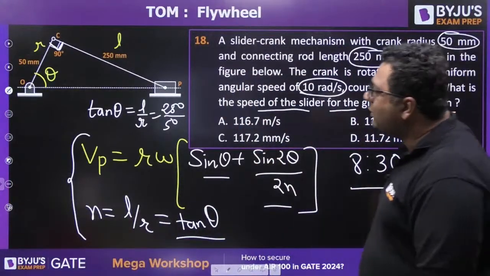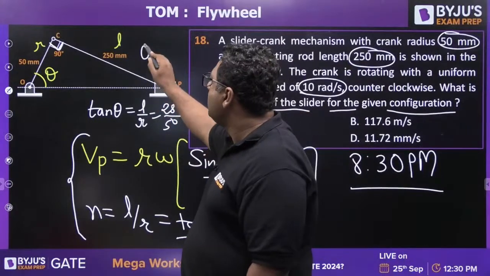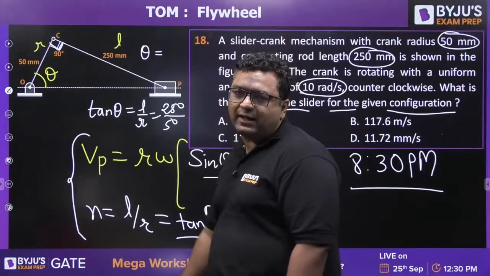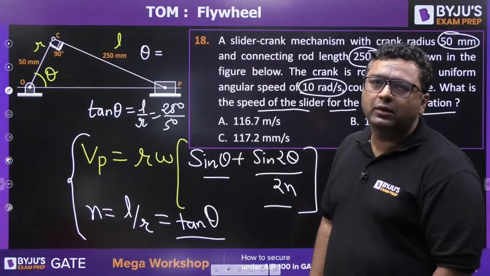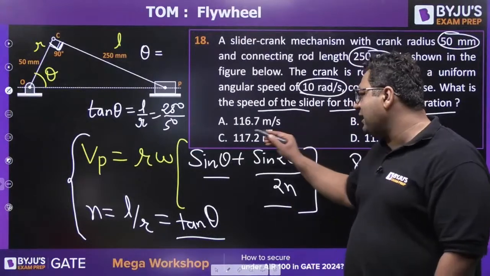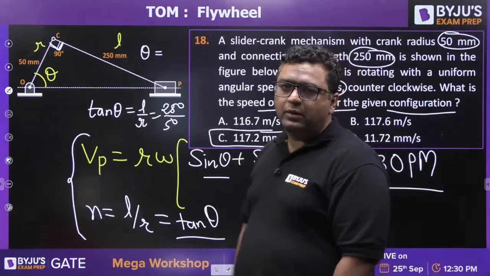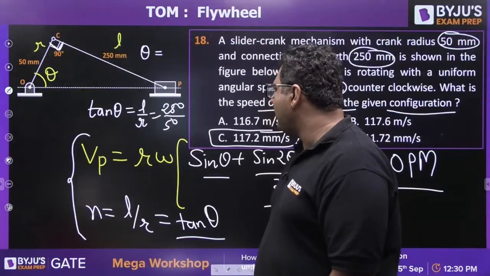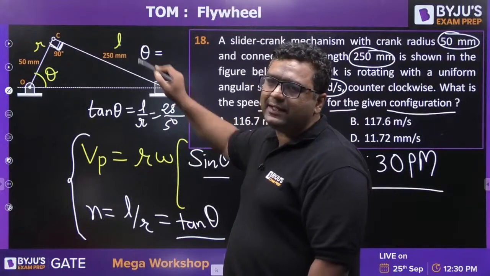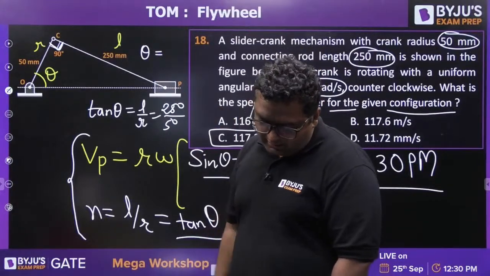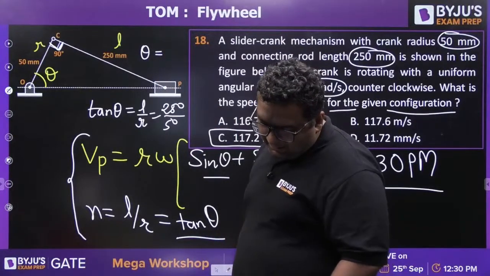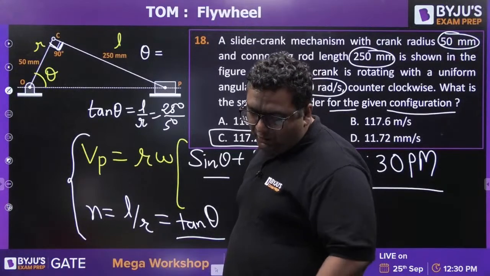No. You tell me the value of theta first. What is the value of theta? Can you tell me that? Kenil is saying C and I feel C is the right answer. 0.51 is wrong. You have made some mistake. What is the theta you are getting? Please tell me that. Are you getting 11.3 degrees?